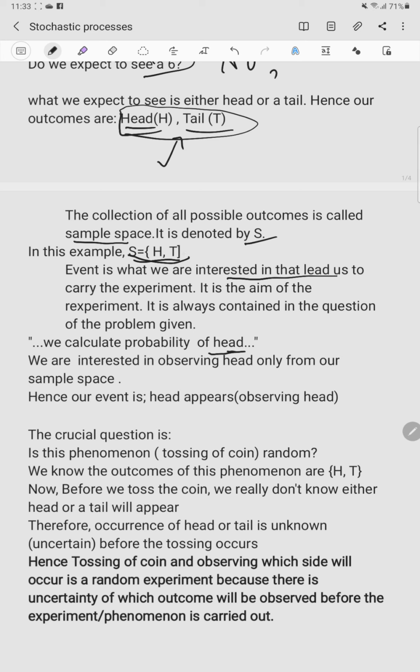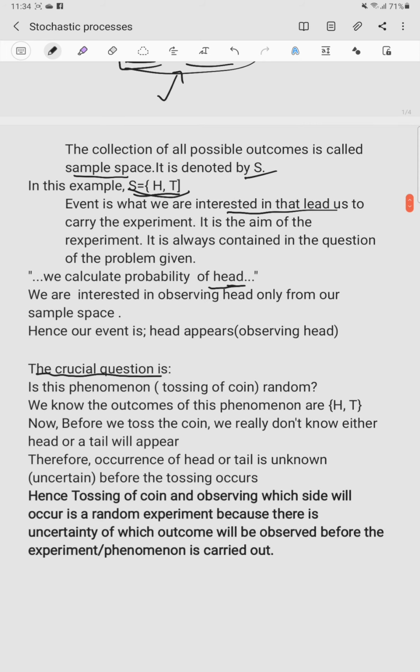Now, apart from all that, we want to answer the crucial question of this video. Can you know if a process, an experiment, a phenomenon is random or not? Now, we want to ask ourselves, is tossing a coin random? Is this phenomenon of tossing a coin random?